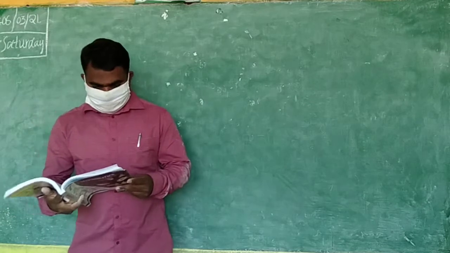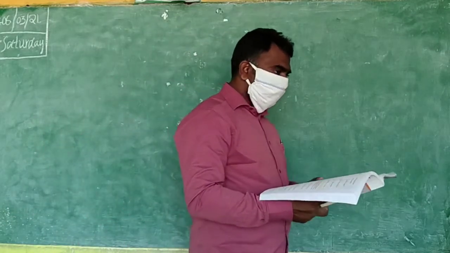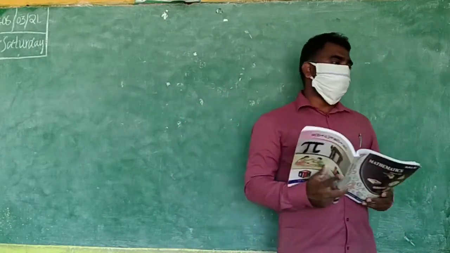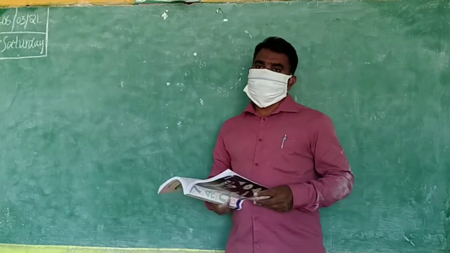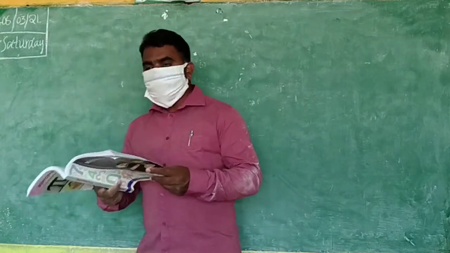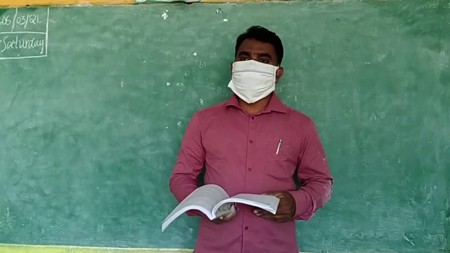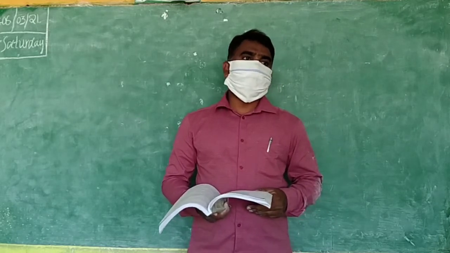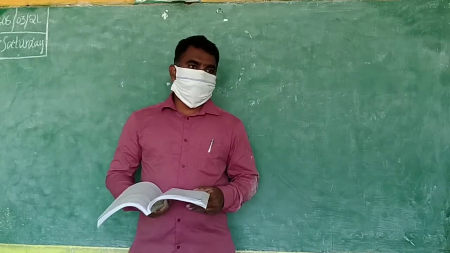What is the next problem? 11th one. Yes. Last year, the cost of a commodity was 40 rupees. Commodity is one thing. Last year its cost was 40 rupees. This year, the cost of the commodity increased to 50. Last year it was 40. Now it is how much? 50. What happened? 10 rupees increase. Yes.